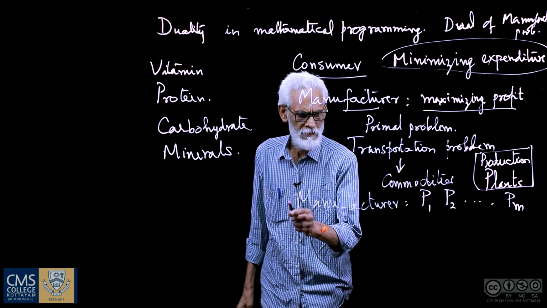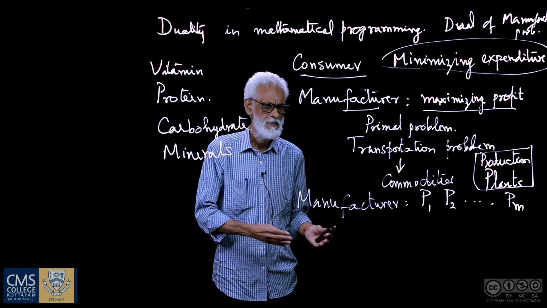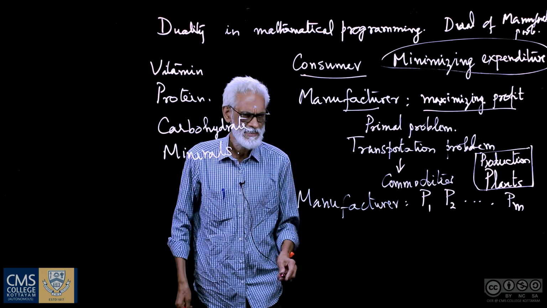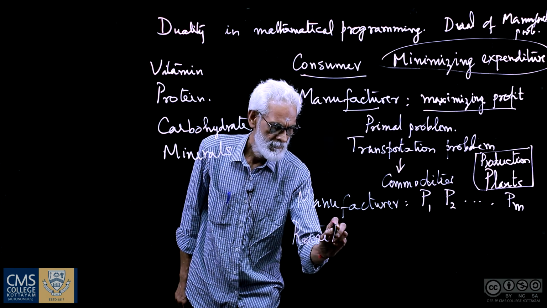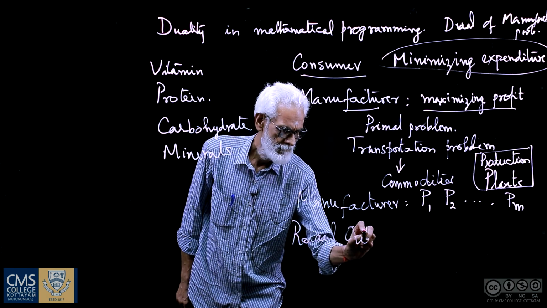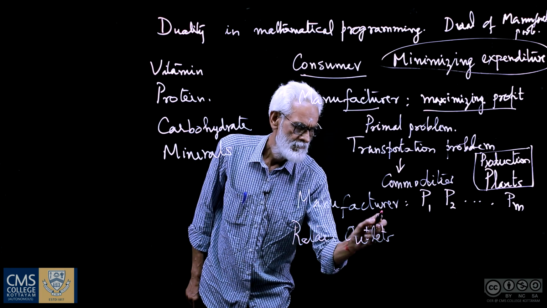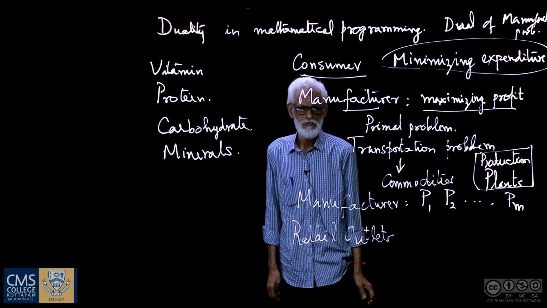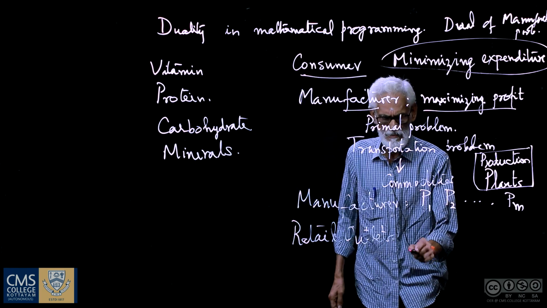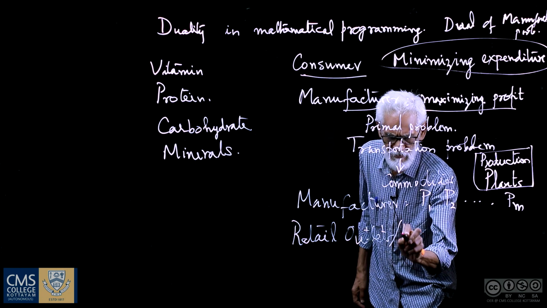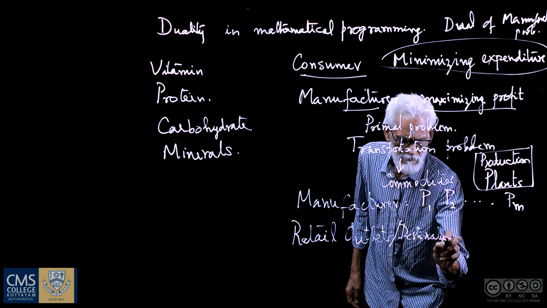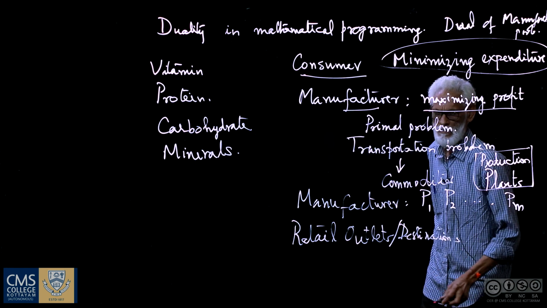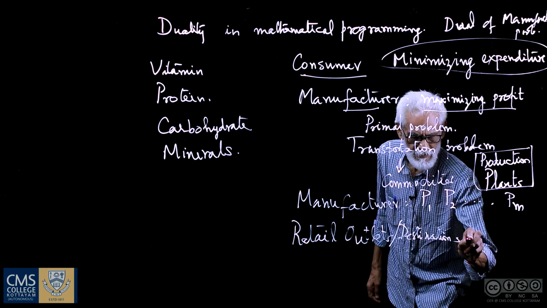And then, see, the produced items are to be taken to retail outlets, or you can call them destinations.